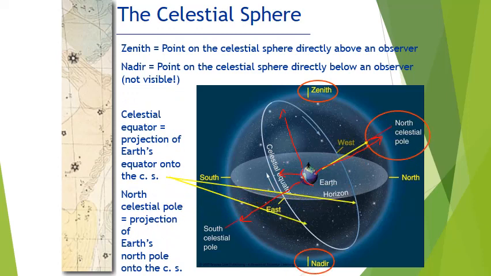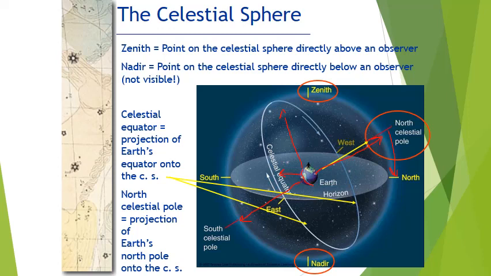One thing that's very important to understand is that if you find the North Celestial Pole and drop straight down to your horizon, you'll be looking due north. That's why the North Celestial Pole is so important. Right now, the North Celestial Pole is pretty close to a star called Polaris. So if you can find Polaris, the North Star, that will tell you which way geographic north is. All you have to do is find that star and drop straight down to the horizon. That's your due north horizon.